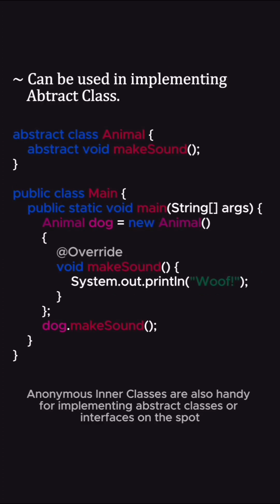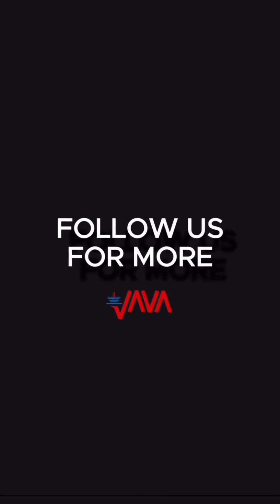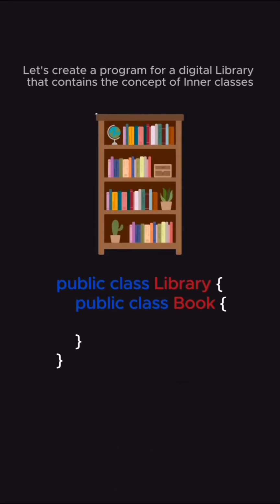Anonymous inner classes are also handy for implementing abstract classes or interfaces on the spot. Here's another example with an abstract class. We create an instance of Animal and provide an implementation for the makeSound method without subclassing Animal. That's it. Let's create a program for a digital library that contains the concept of inner classes.